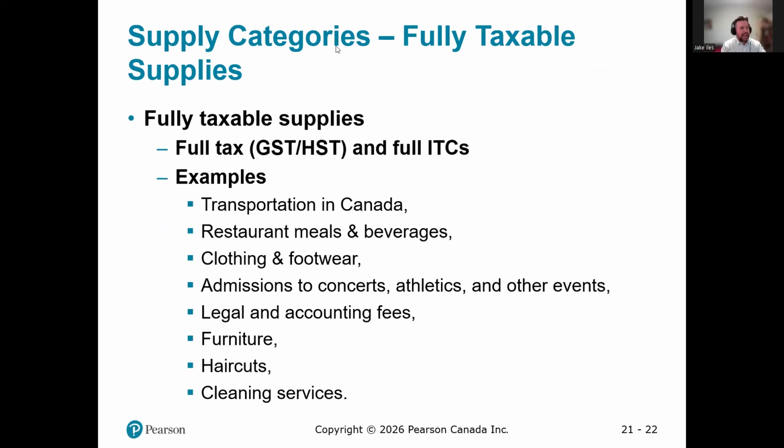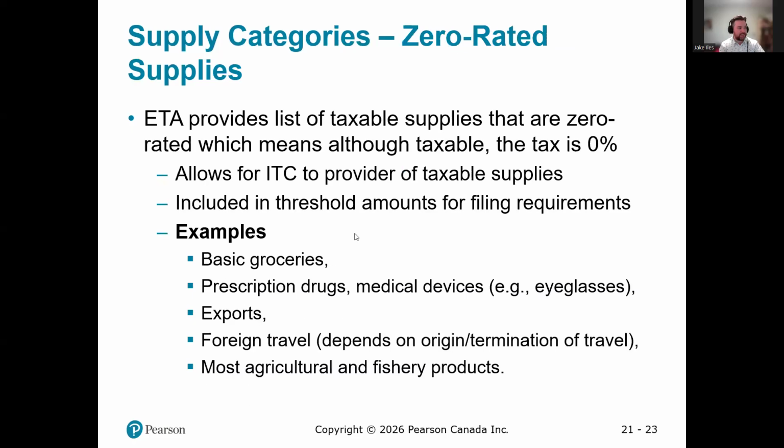So we have supply categories. Since sales taxes are charged on supplies, there are fully taxable supplies, so items that charge that full 5, 13, or 15% tax rate. This includes transportation in Canada, restaurant meals and beverages, clothing and footwear, concerts, sports events and other events, legal and accounting fees, furniture purchases, haircuts, and cleaning services.